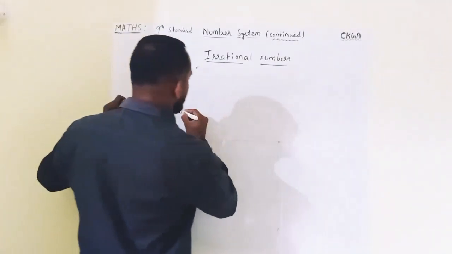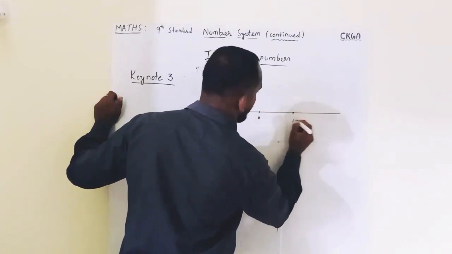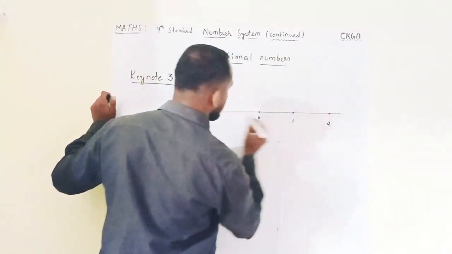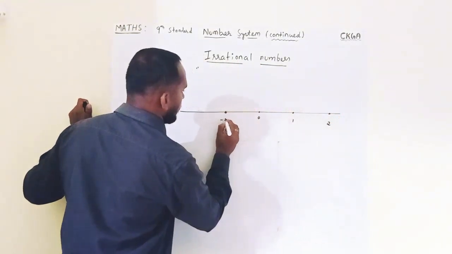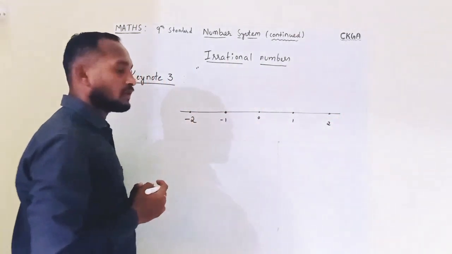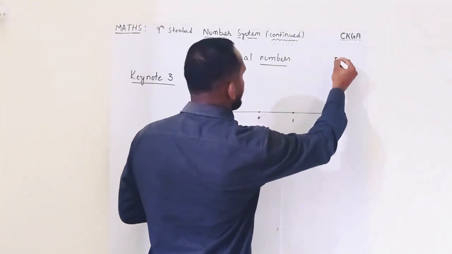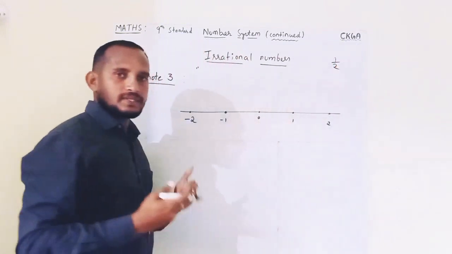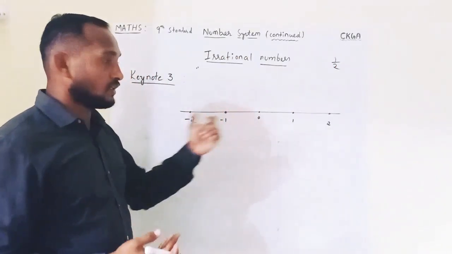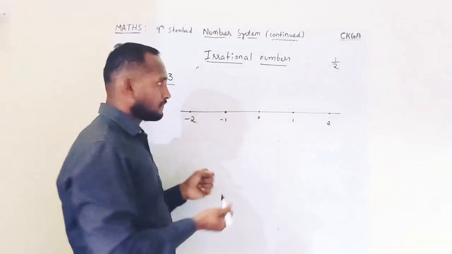Suppose you draw a number line. As you know, this is 0, this could be taken as 1, this as 2, this as negative 1, and this as negative 2. Suppose you take one number, like 1 by 2. So 1 by 2 is a real number, rational in nature, but it is real.